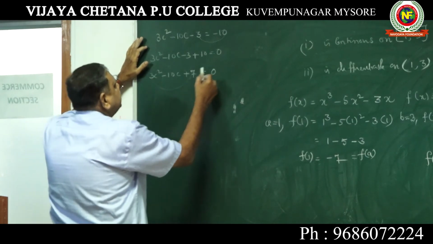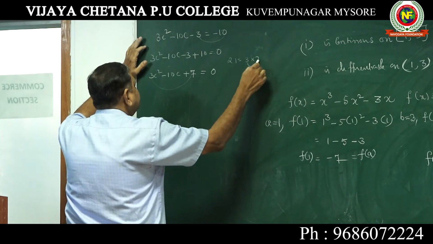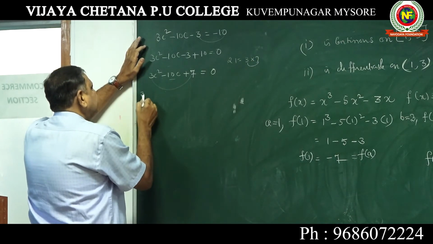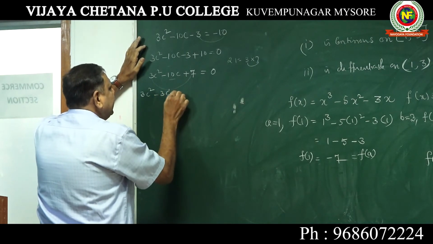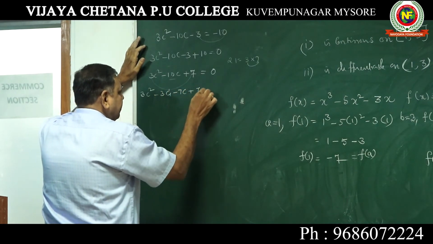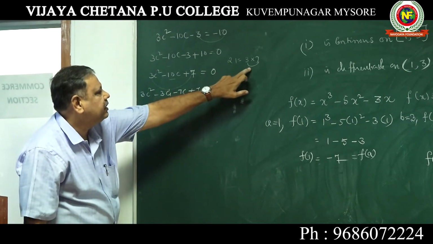3 into 7 is 21. Factors for 21 are 3 and 7, and 3 plus 7 is 10. So this can be written as 3C square minus 3C minus 7C plus 7 is equal to 0. Understood? For this, 3 and 7 are the factors.